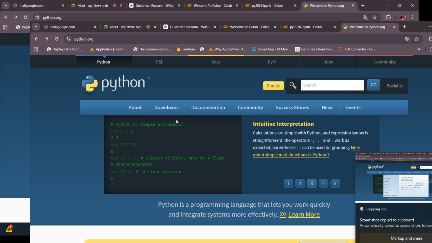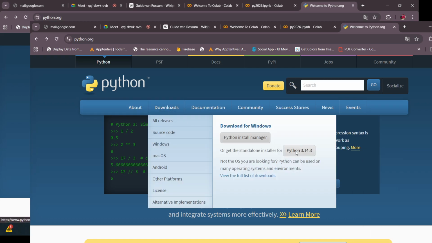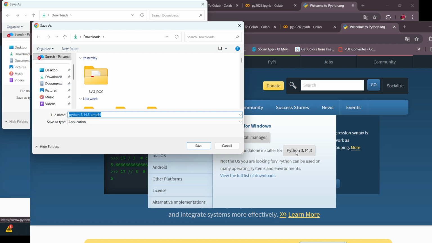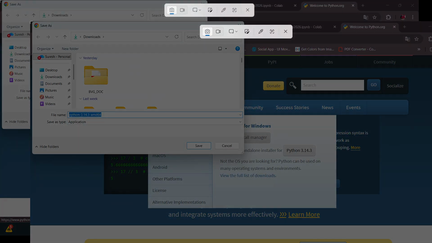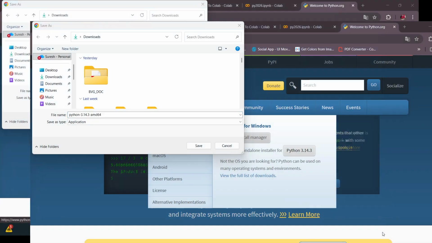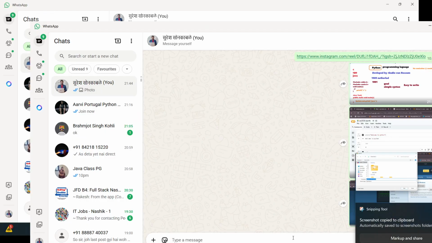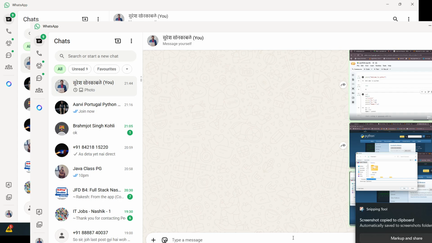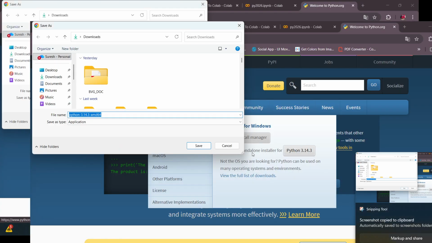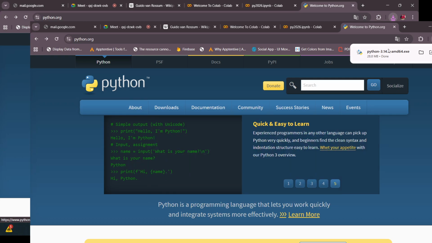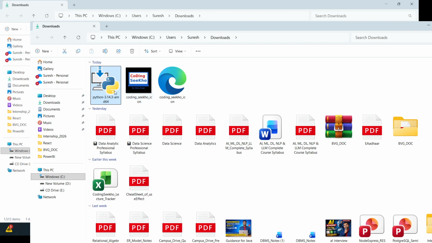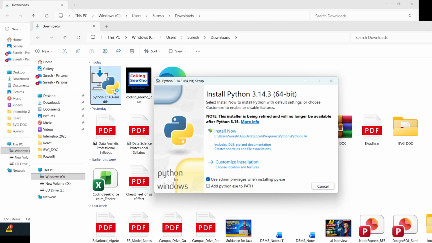Click on this Python and save it. Once you have saved it, go there, double click on the icon and start installing. I already installed it, so I'm not going to replace my existing software.